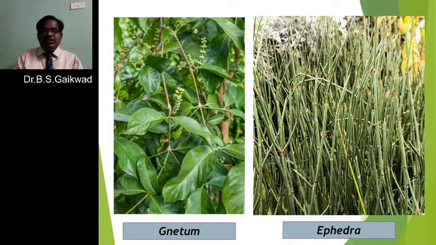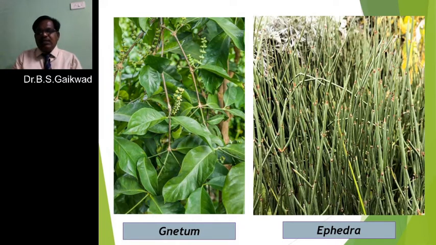Then this one is the well-known climber, Gnetum. Maximum members of this genus are found in the maximum area of the Satara district. They are climbers and somewhat look like angiospermic plants. When we observe the flower, their cone, their strobilus somewhat looks like an angiospermic flower. So this is the transition plant between the angiosperms and the gymnosperms. That is, they show some characters of the gymnosperm and some characters of the angiosperm.